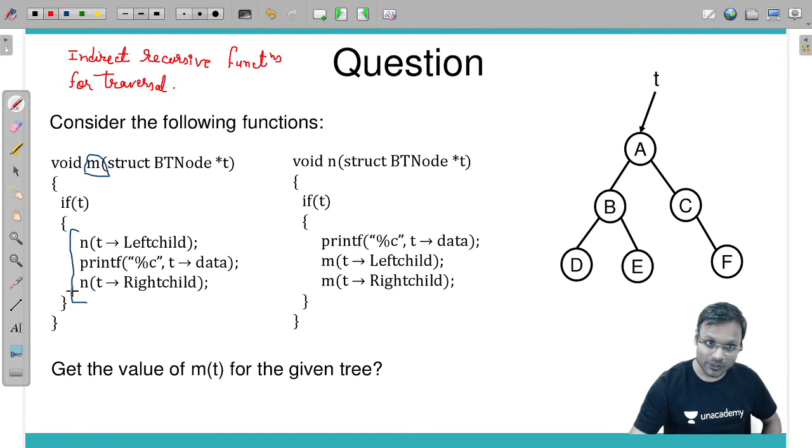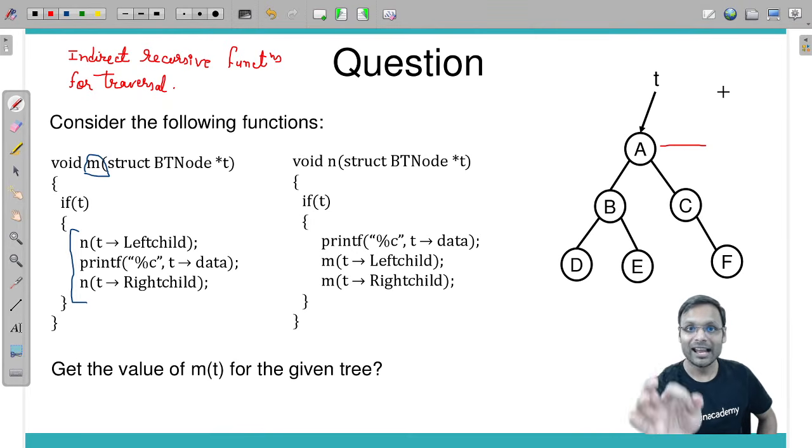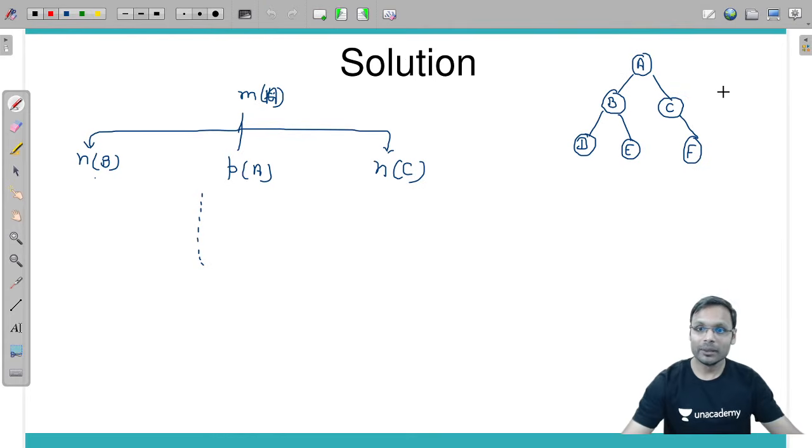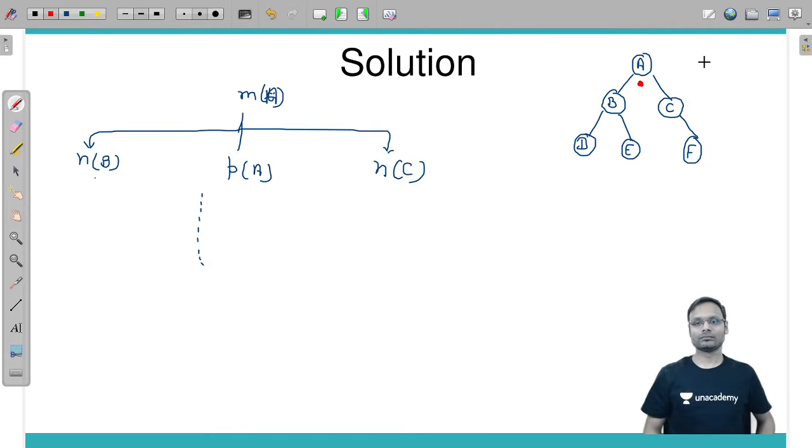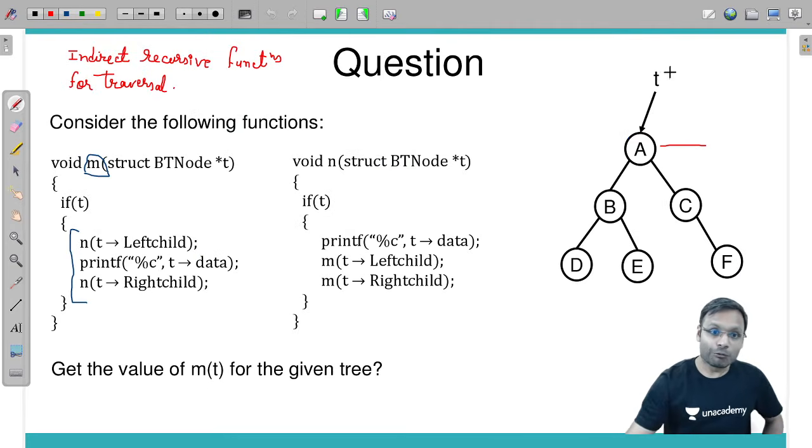M function is pre-order? No, in order. In order means on the root level, I need to print the root value in the in order way, means I need to put the dot here. Fine.